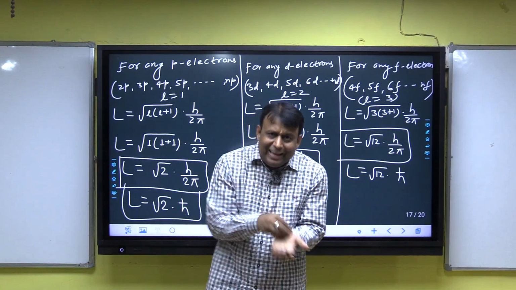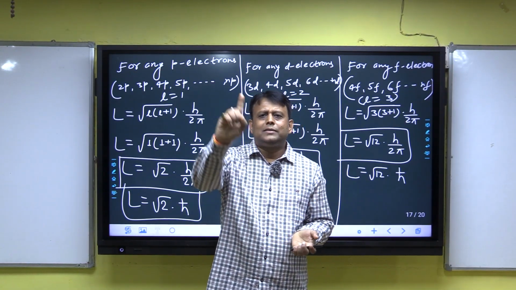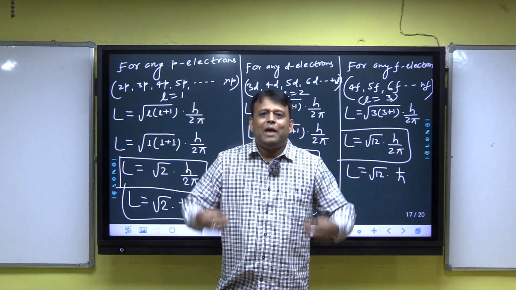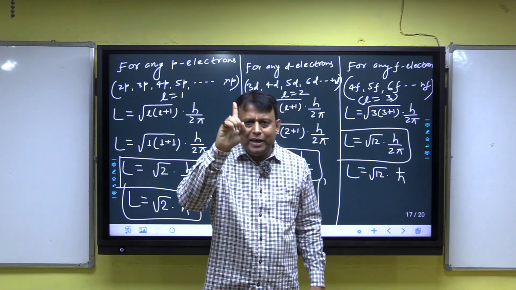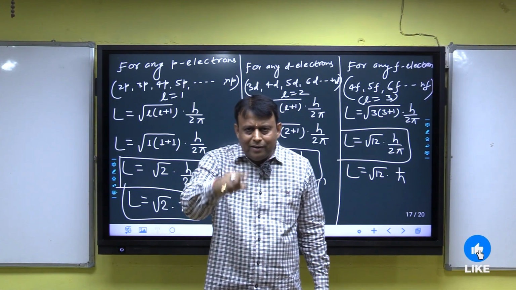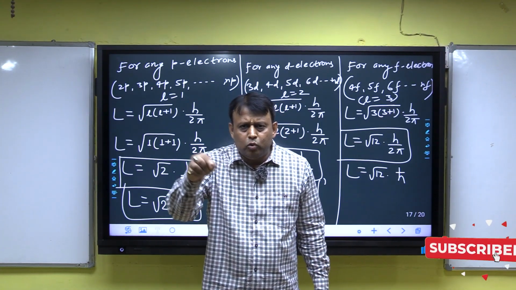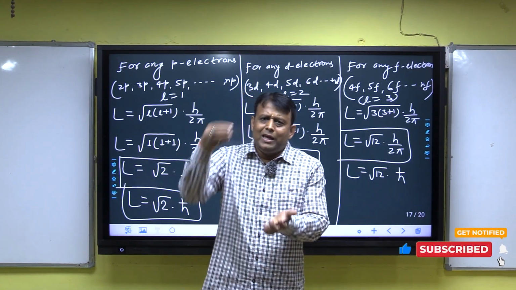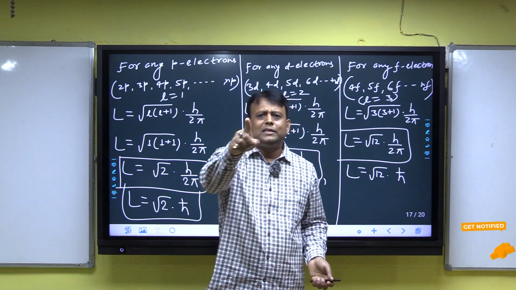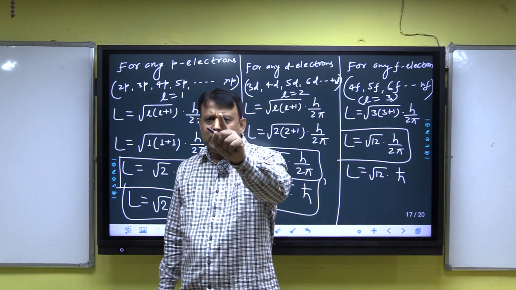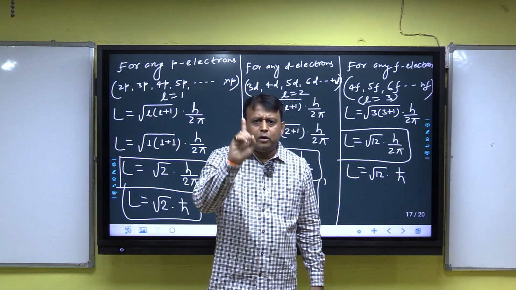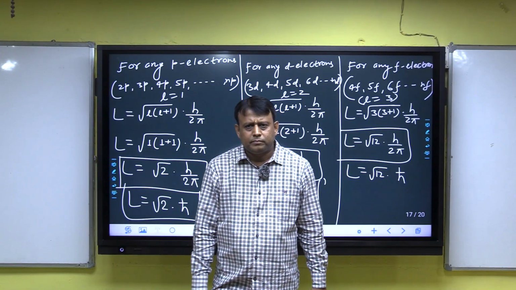For any d electron, root under 6 into h by 2 pi. Again, for any s electron it is 0; for any p electron root under 2 into h by 2 pi; for any d electron root under 6 into h by 2 pi; and for any f electron root under 12 into h by 2 pi.